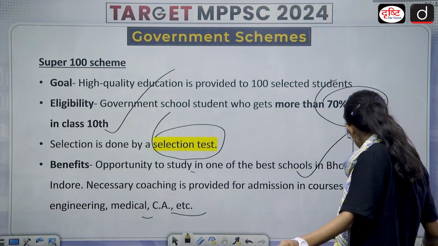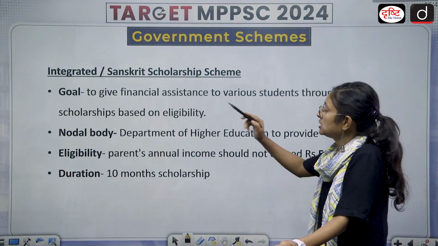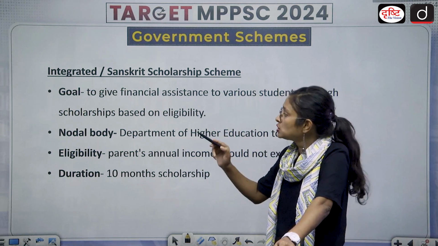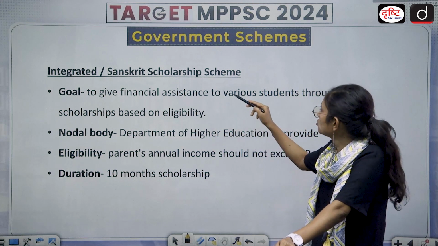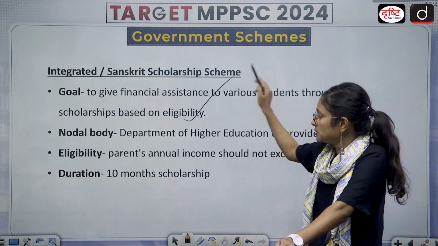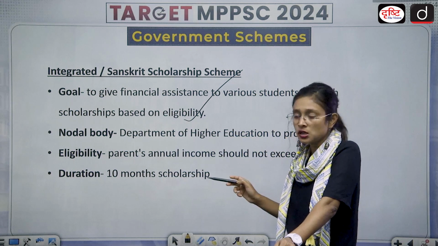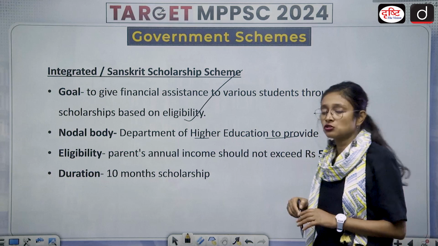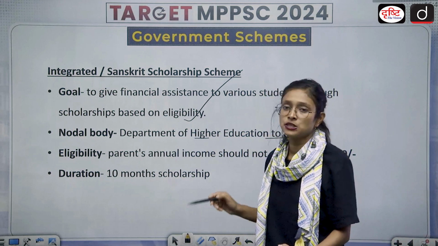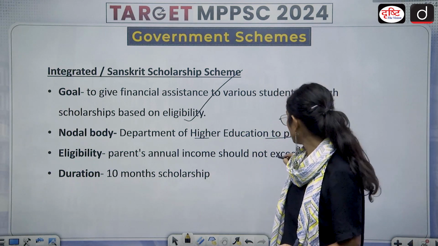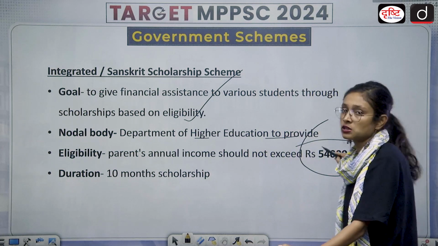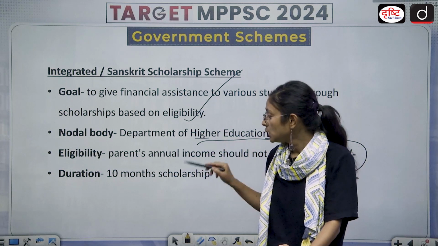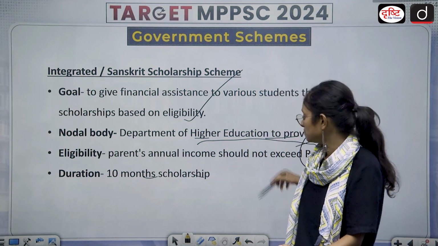Then the next one is about the Integrated Sanskrit Scholarship Scheme. What is its goal? Its goal is to give financial assistance to various students through scholarships based on eligibility. Who is the nodal authority here? The Department of Higher Education is the nodal authority. And what is the eligibility? Parents' annual income should not exceed 54,000. So here the annual income should not exceed 54,000. The duration is a 10-month scholarship.